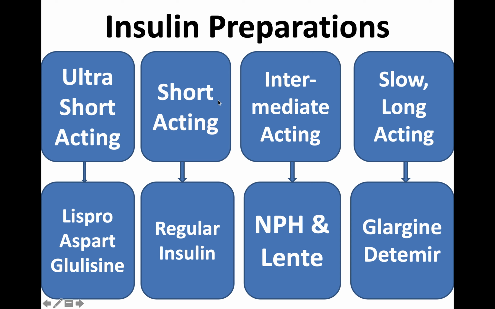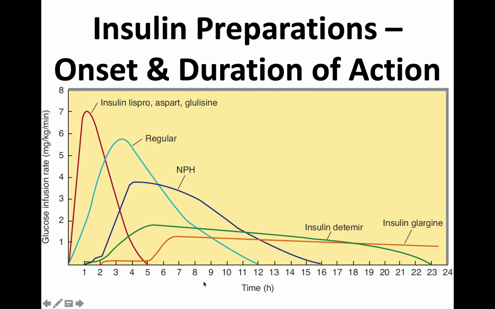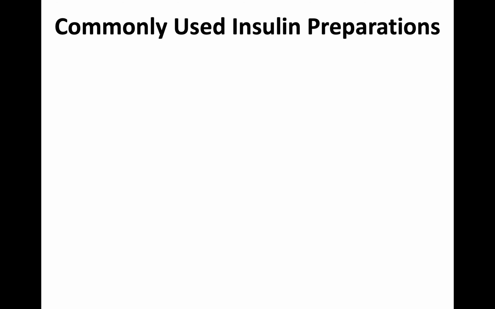All right. So I hope you understood these classifications: ultra short acting, short acting, intermediate acting, and slow and long acting. Examples are given here: Lispro, Aspart, Glulisine for the ultra short acting. For short acting we have regular insulin, and for intermediate acting we have NPH and Lente. Slow and long acting insulin examples are Glargine and Detemir. And this has already been discussed that long acting insulin can give 24 hours, round the clock coverage with a single injection. In fact, that is the purpose. With a single injection, it can cover a day.